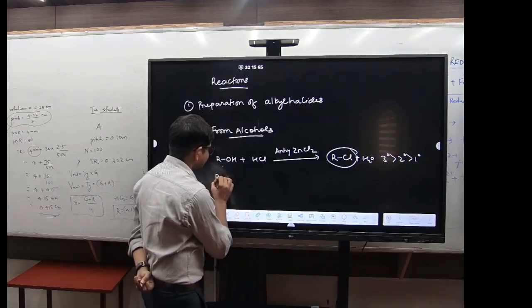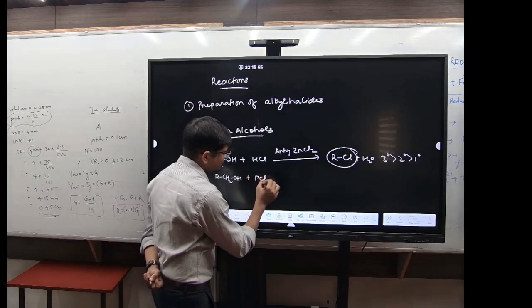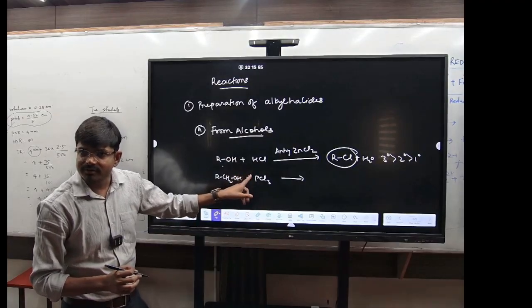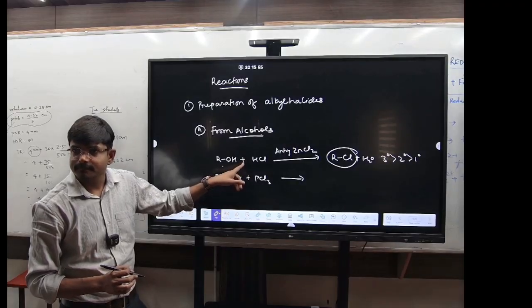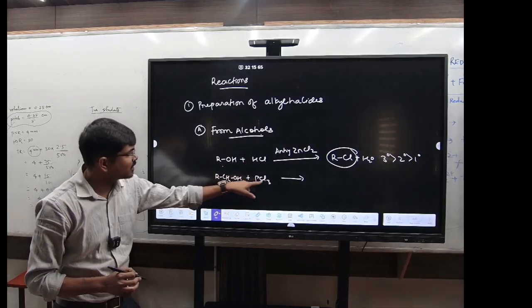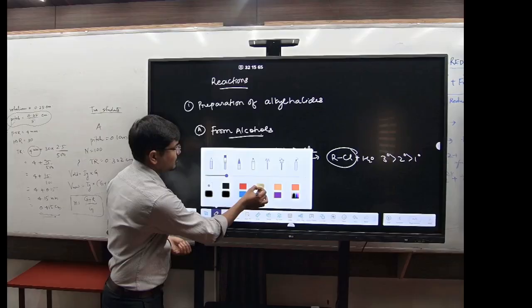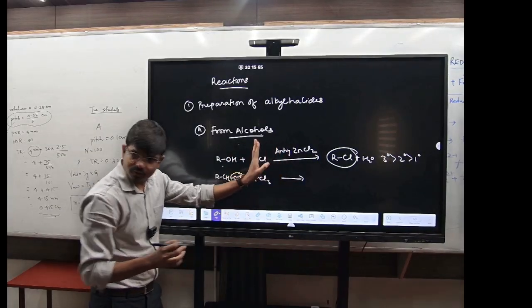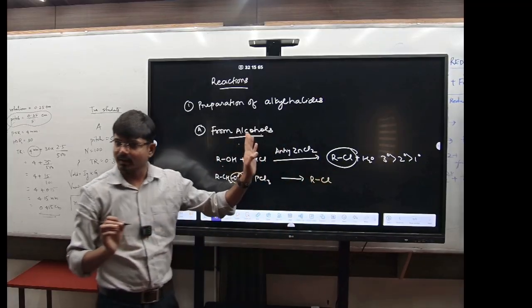The second one you see is PCl3. Suppose you have RCH2OH plus PCl3. What do you have to remember? If it is PCl3, the OH will be converted to chlorine. This OH, you just have to remember, will be converted to chlorine. So I have to write here RCl. This you have to remember only.